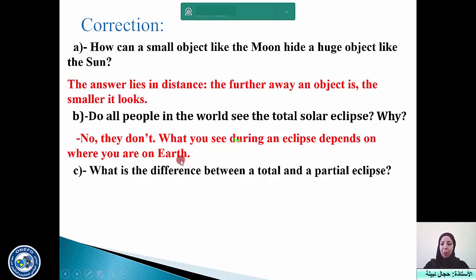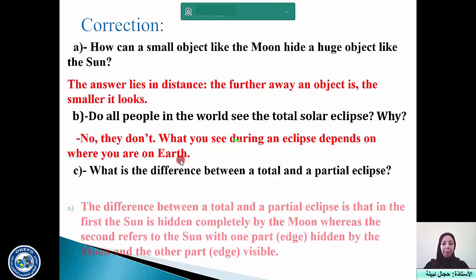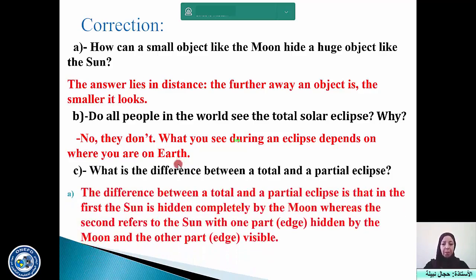What's the difference between the total and partial eclipse? So the difference between them is that in the first, the sun is hidden completely by the moon, whereas we are expressing contrast here, the second refers to the sun with one part or one edge hidden by the moon and the other part or edge that is visible. So this is about the comprehension questions.